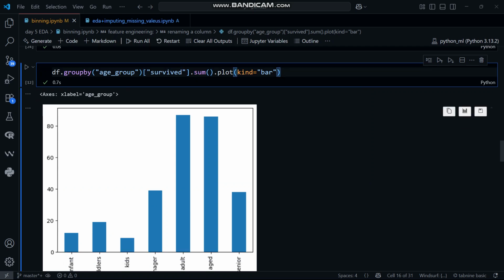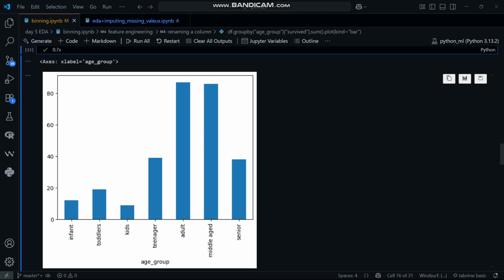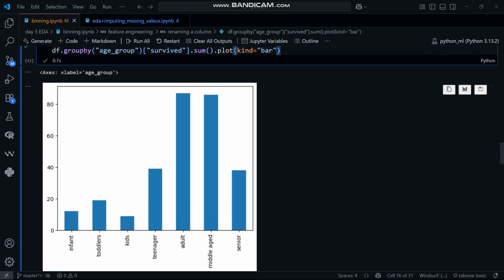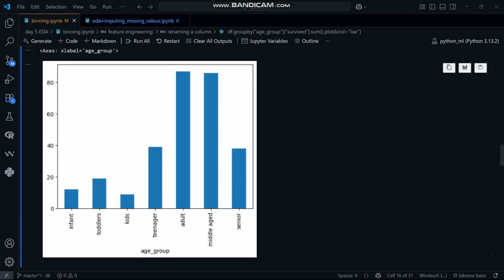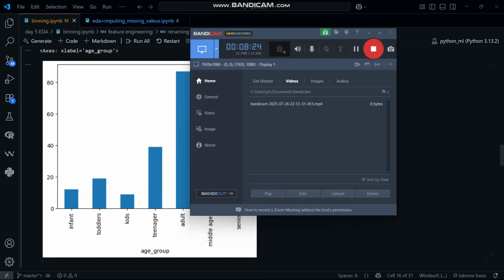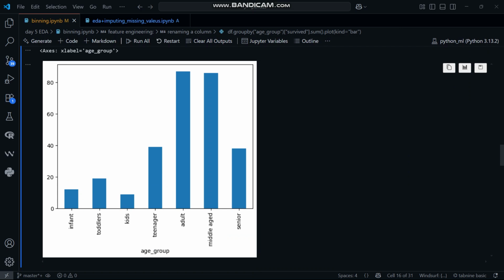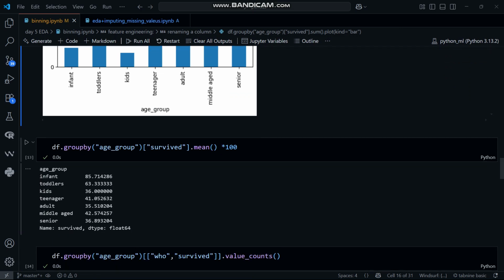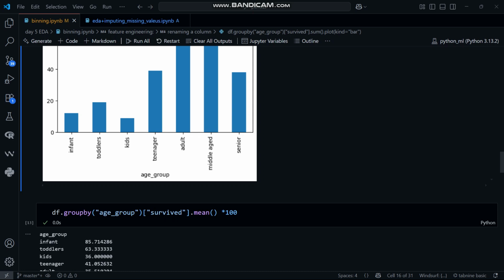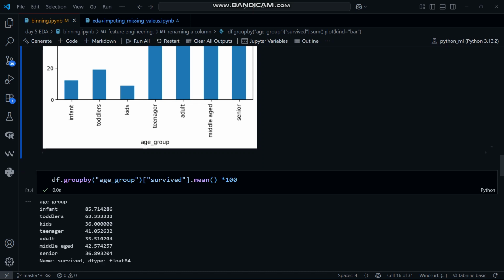Okay, what is this graph telling us? It tells us the number of survived, how many infants survived. Here is the exact number, how many adults survived, how many middle age survived, and here is the number. Like how many seniors survived? Almost 38. And they are of mixed sexes, male and female combined.